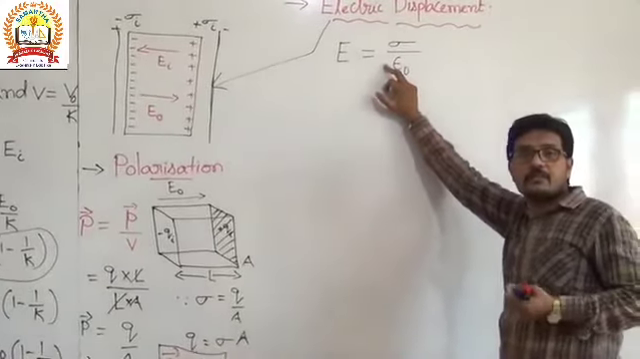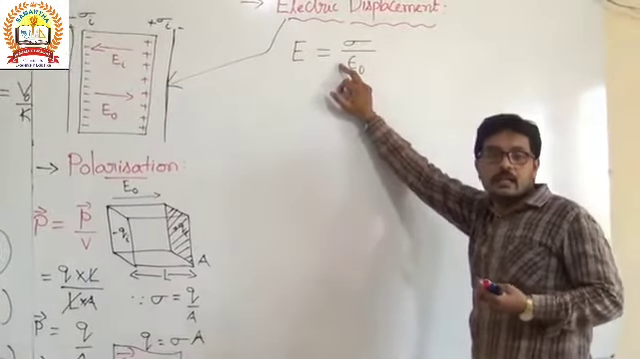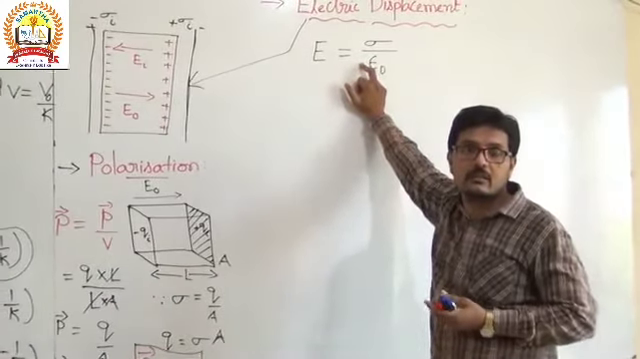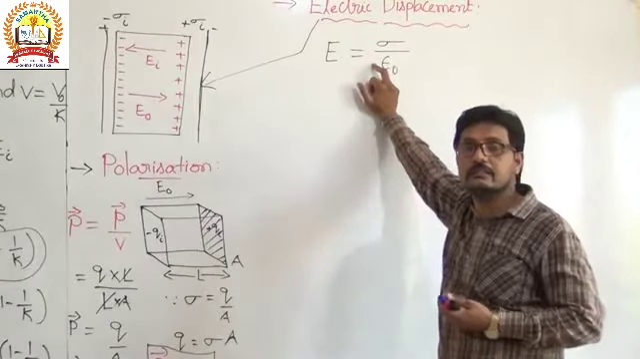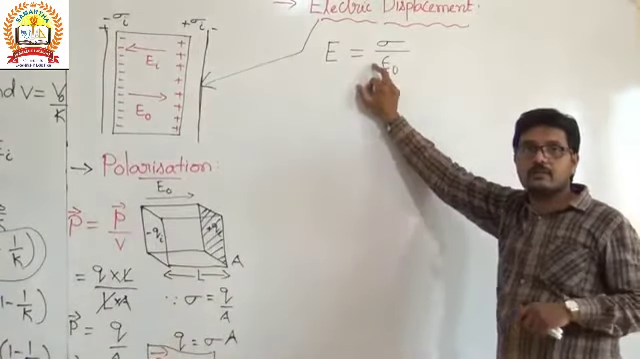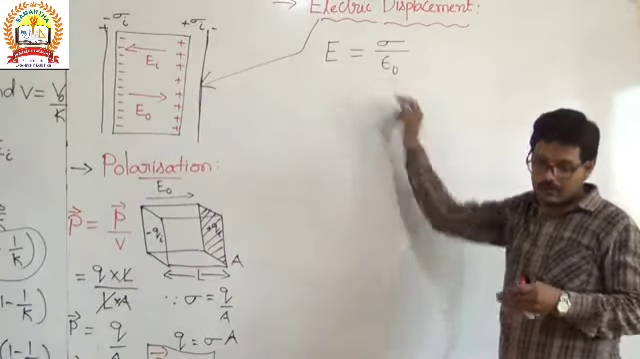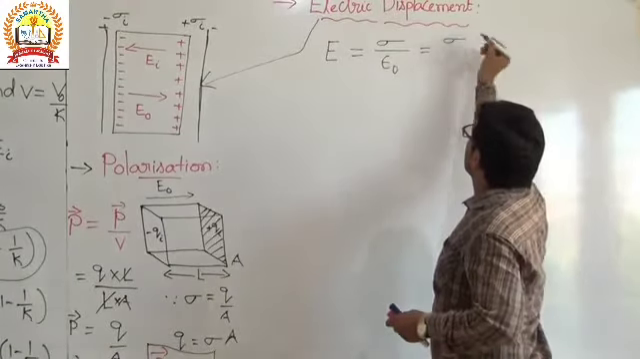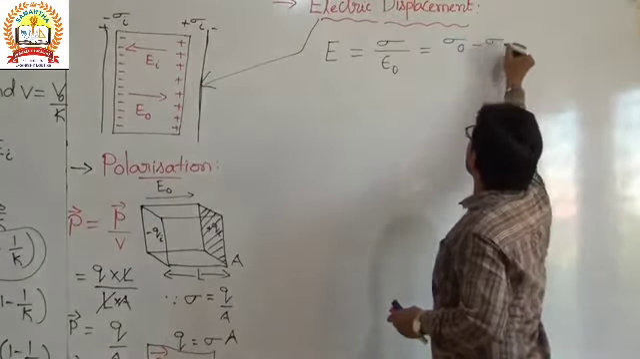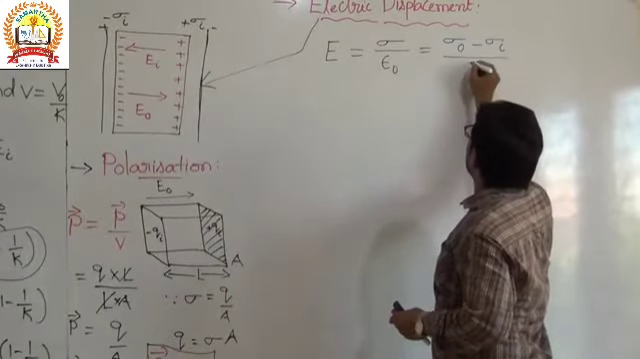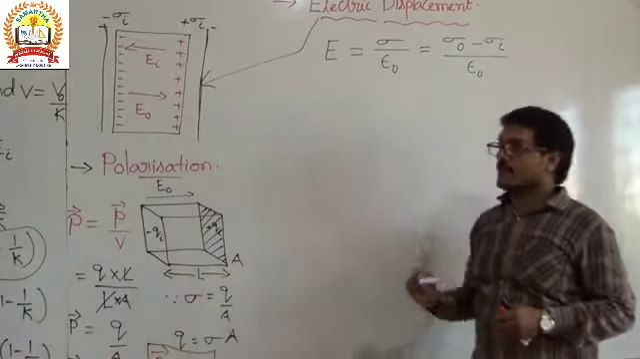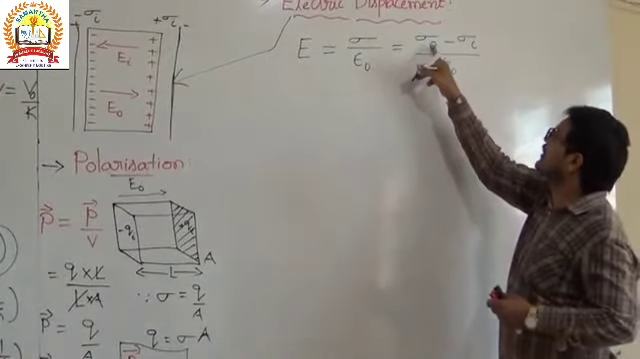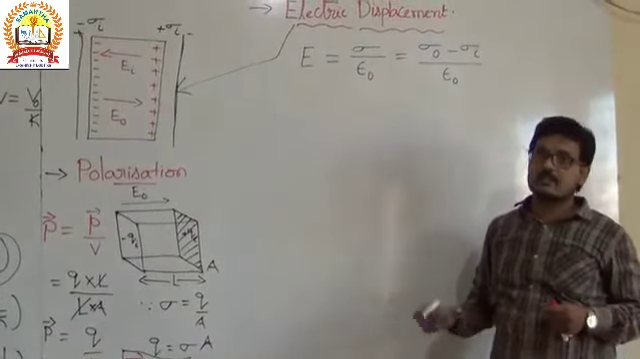You studied the applications of Gauss law: the electric field due to an infinite plane sheet. For a non-conducting sheet, E equals sigma by 2 epsilon naught. For a conducting sheet, it is sigma by epsilon naught. And here this sigma, we will write as sigma naught minus sigma I, divided by epsilon naught, because the total surface charge density is equal to the original surface charge density minus the induced surface charge density.